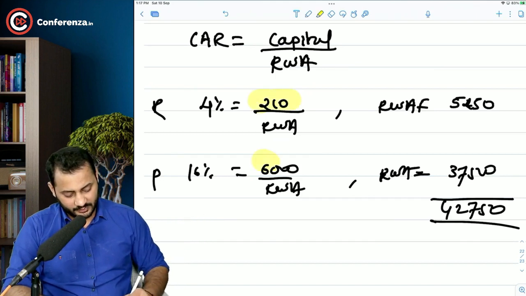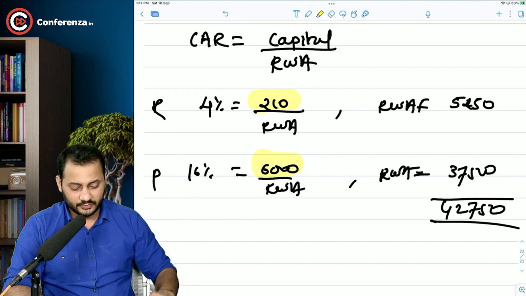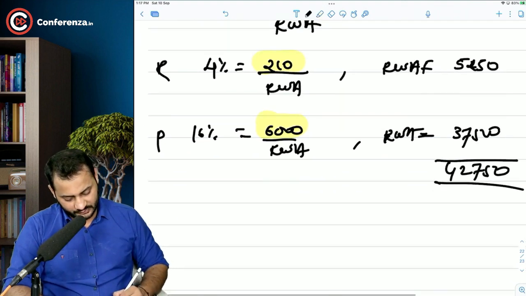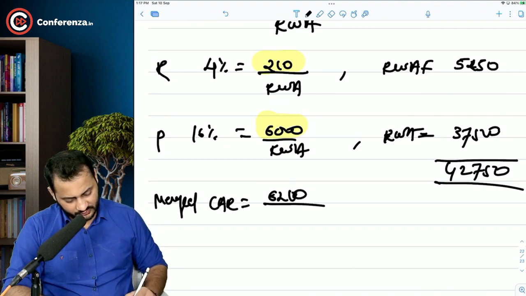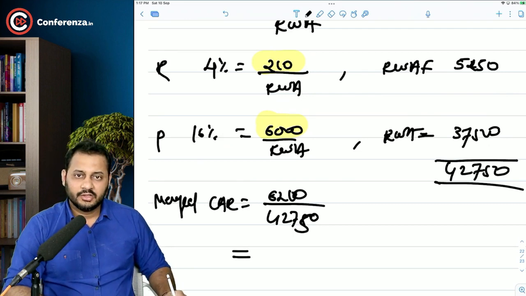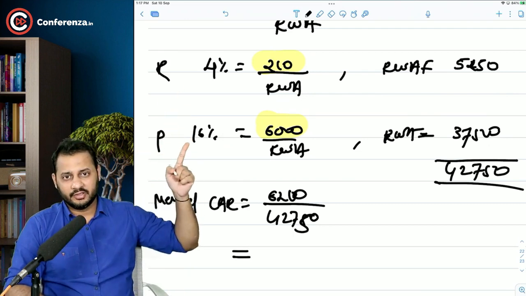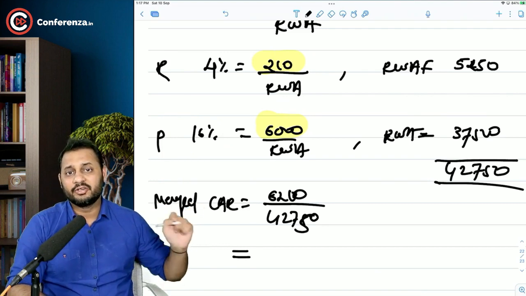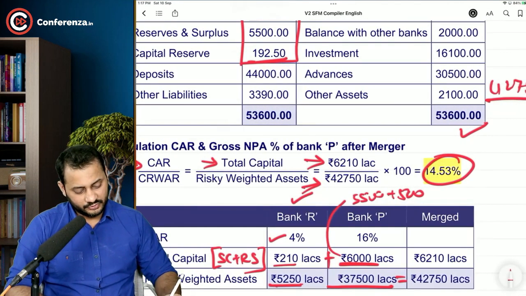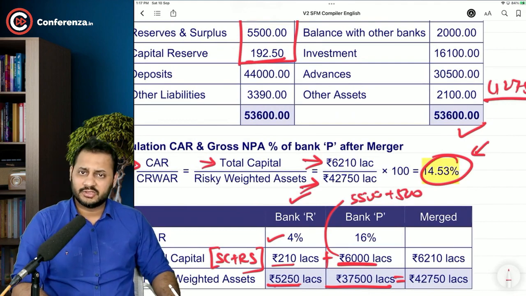And what is the total capital of the merged company? 6210. So what we did? Now merged entity CAR is equal to 6210 divided by 42750. That's it. We calculated the individual figures and then merged it to calculate the new CAR. We can call it a merged CAR. That comes to 14.53%. That's a good amount.